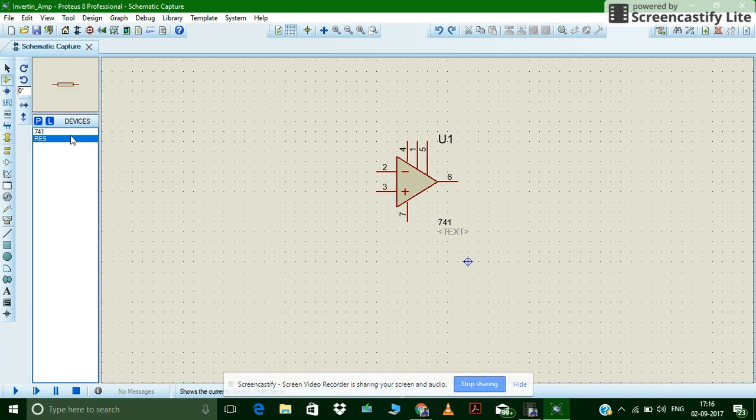Select the resistor, connect, push here, one for RF. Okay. Now let me drag it. Okay. Now simply tap here and connect to here.